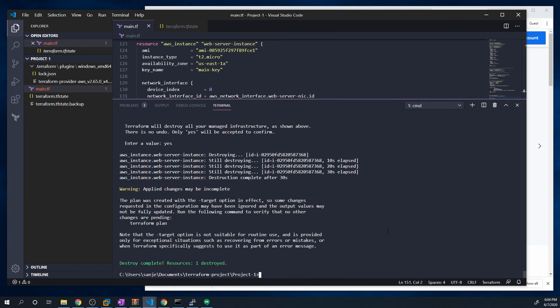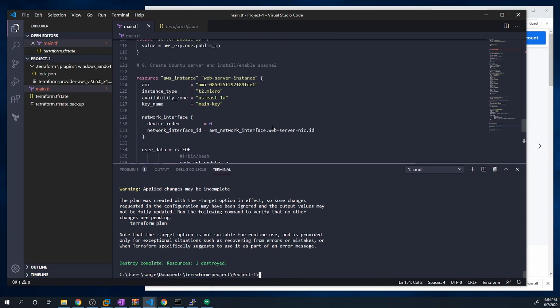All right, so it successfully destroyed just that one resource. And if we want to do the exact opposite thing and deploy just this one resource, we can use the -target flag once again to accomplish that. Terraform apply -target, then the name of the resource that we want to deploy. So in this case, we're just deploying just that web server that we just deleted.